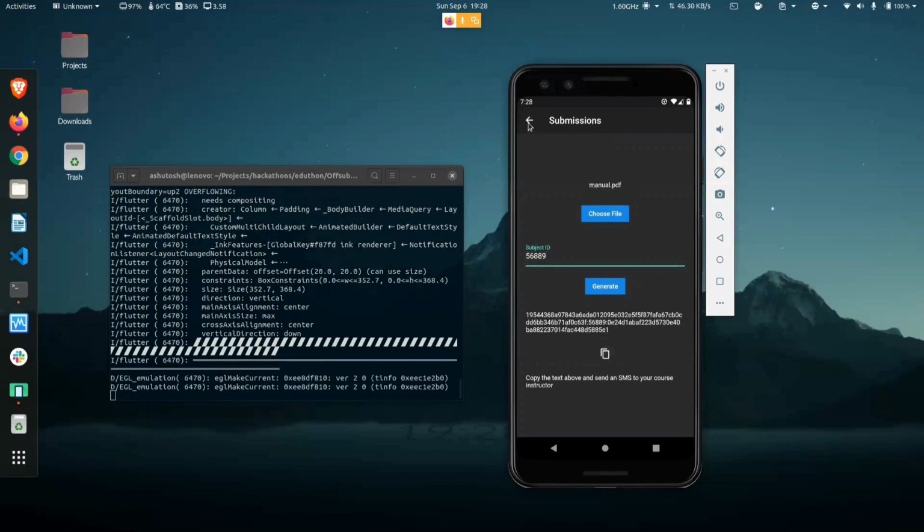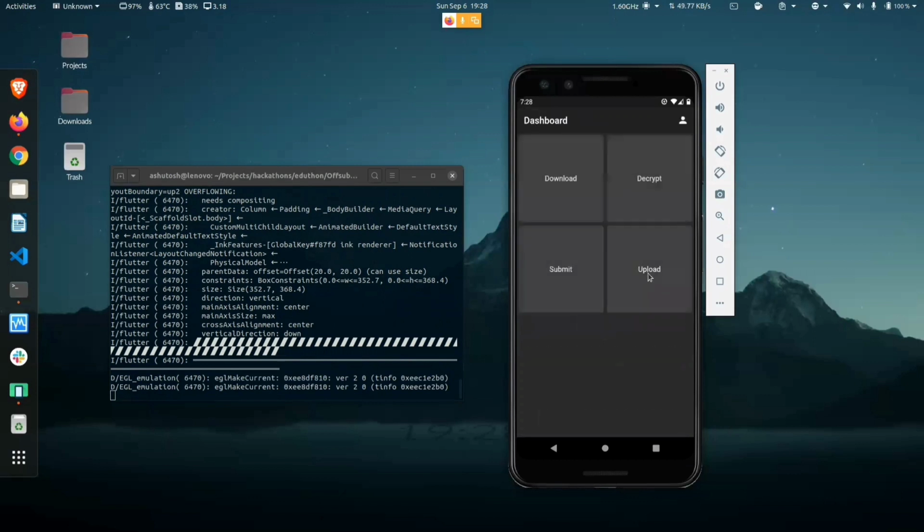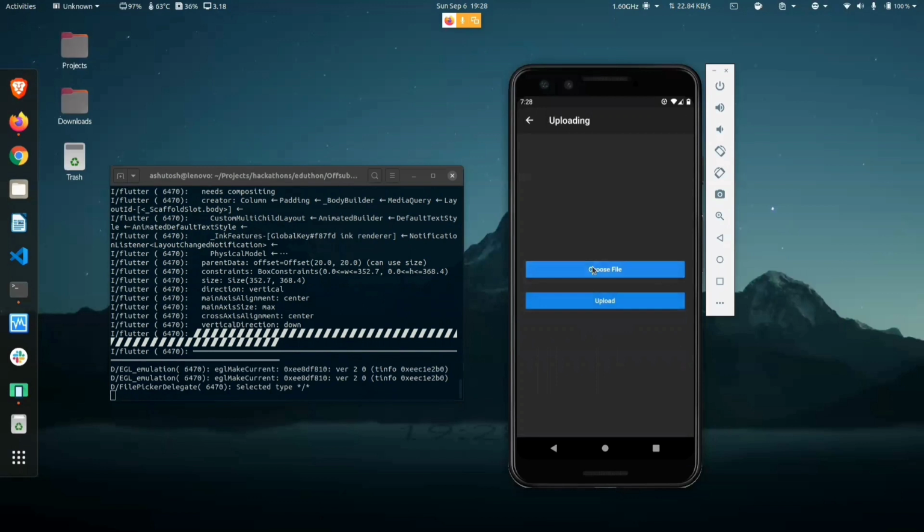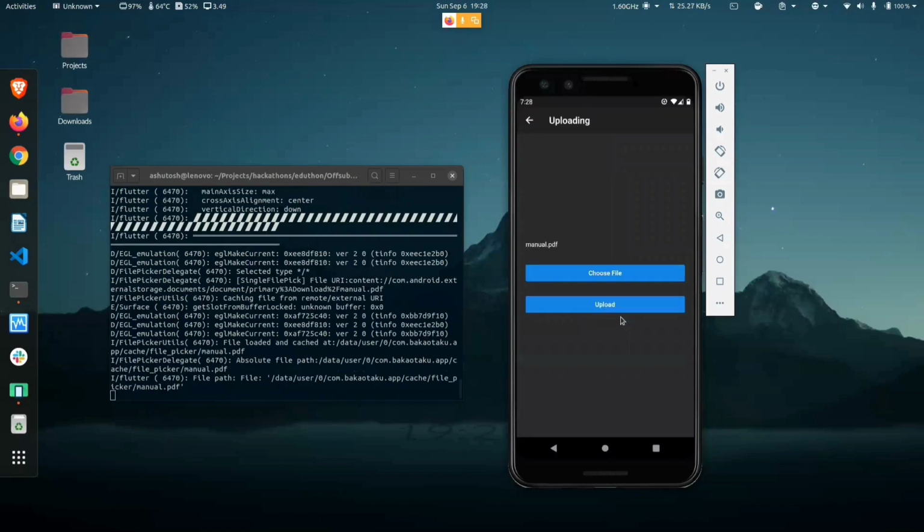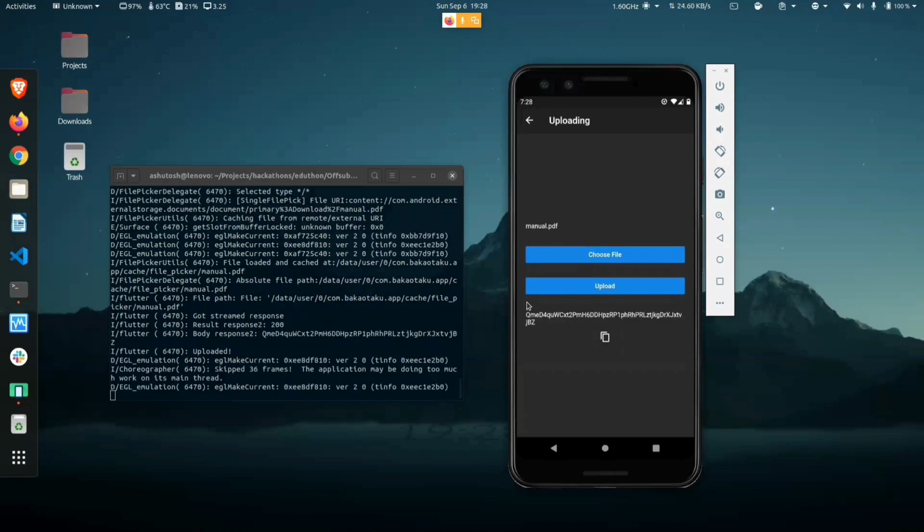Now, the process will repeat for the rest of the exams. When all the exams have ended, the student will upload his answer sheets collectively using the mobile app. And upload. Now the file was uploaded and we have received an IPFS link to the uploaded file. This link will be used by the professors later for evaluating the answer sheets.